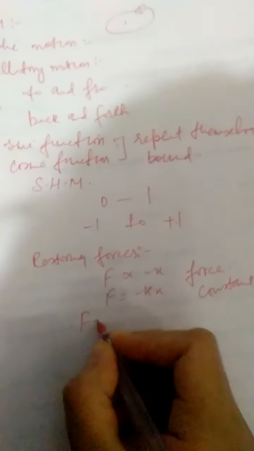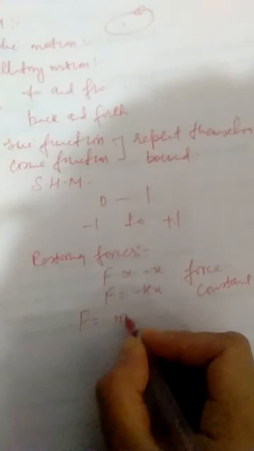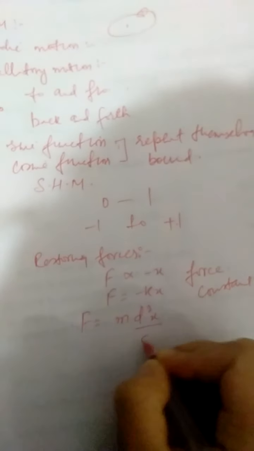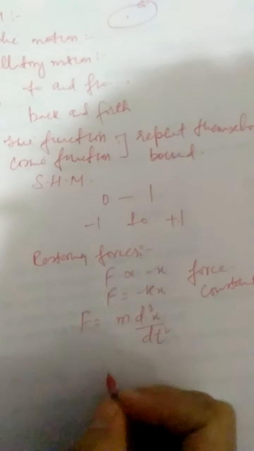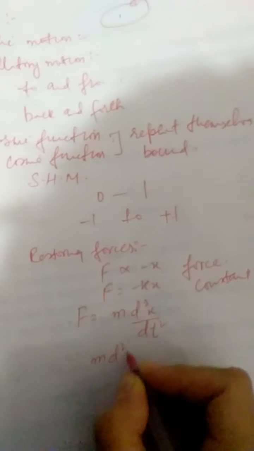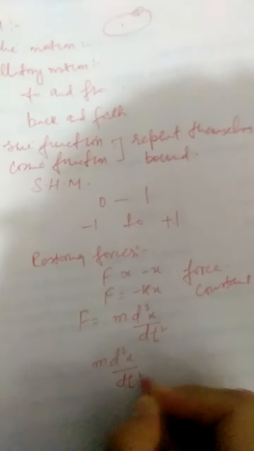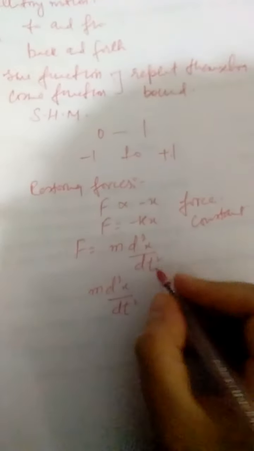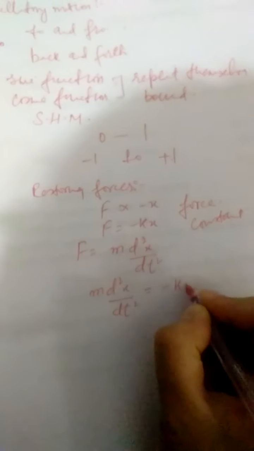We also know that F can be expressed as mass into acceleration. For acceleration, I can write d square x by dt square. That means m d square x by dt square will be equal to minus kx.